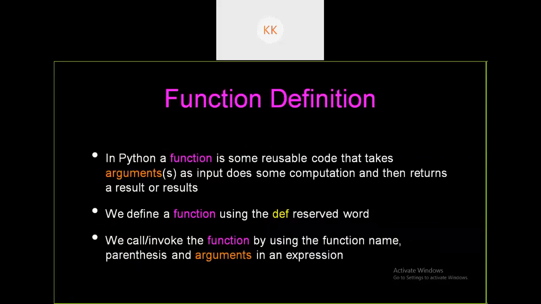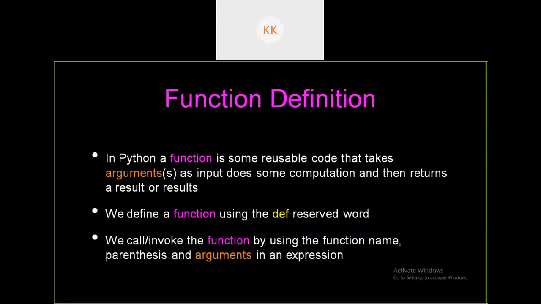So how to define the function? Before defining the function, I should tell you how to name the function. For naming the function, there are four rules. I think we discussed them already. A function name should not be a keyword. A function name should not have spaces. A function name cannot contain special characters and should start with an alphabet. These are the four rules for naming a function. Of course, they are not given here, but I think you all know them. The same rules that apply to variables are also applicable to functions.